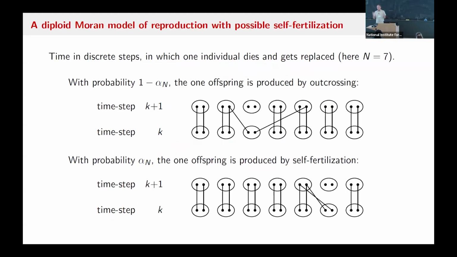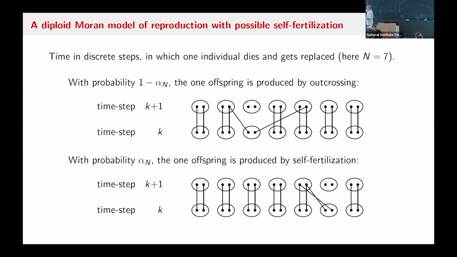It's a constant size population model. It has this particular kind of reproduction, Moran reproduction. And the difference between the normal Moran model, in which normally one individual dies and is replaced by one offspring every time step, and the difference here is that we allow selfing. So when that individual is produced, there's a probability, which I'm calling alpha n here, that it's produced by selfing. 1 minus alpha n, it's an outcrossed individual.